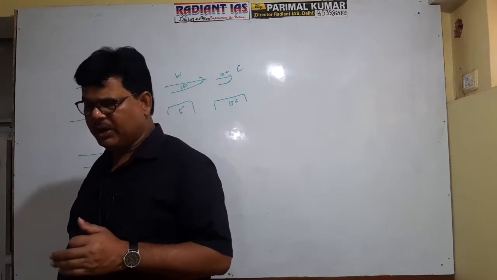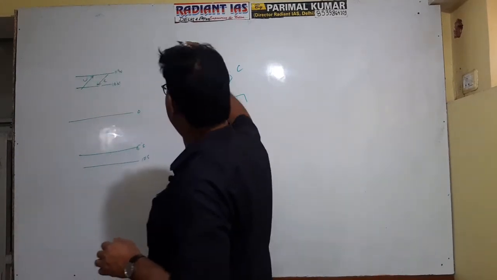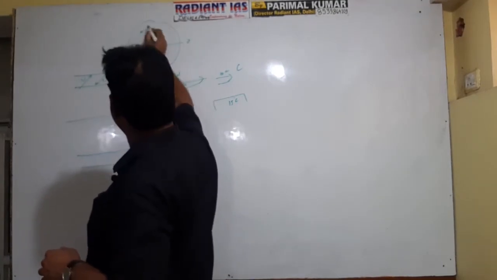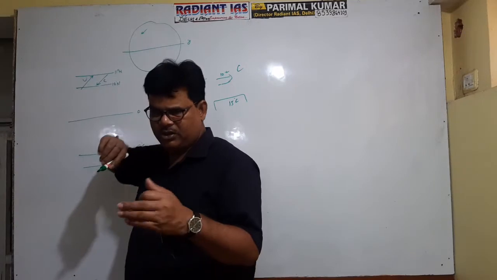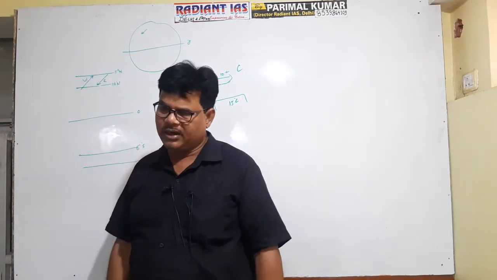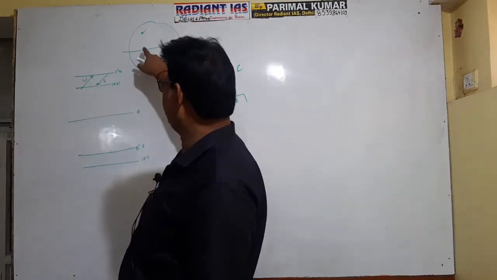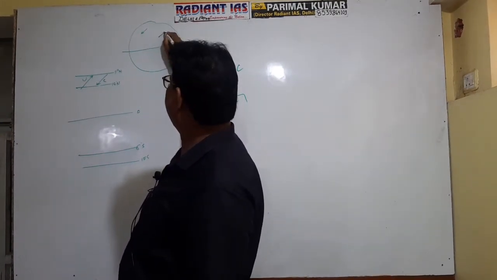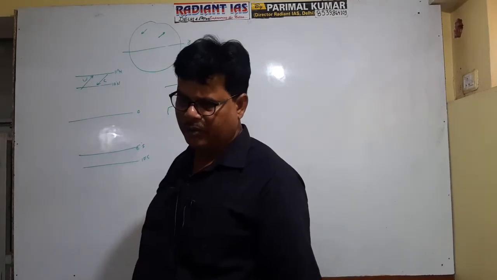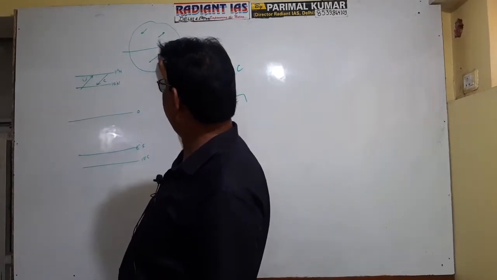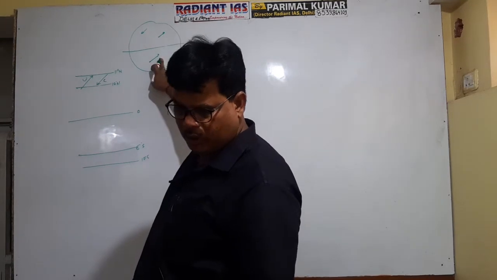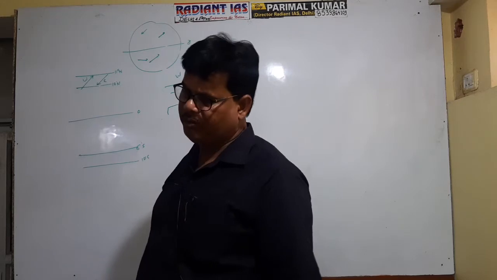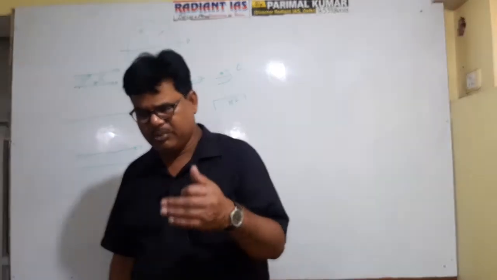It is clear now? So suppose this is a world map, okay, and a figure is given, this is the equator, and you are asked what is the nature of the oceanic current. Now it is not required to retain anything. Certainly it appears that this is 0 degree and this is 90 degree, so it will be an example of cold. If the oceanic current is located like this, then this will be the example of warm. Anywhere you can say what is the nature of this current? Cold, right? And if the oceanic current is flowing in this way, it is the example of warm. So actually this is just a concept.